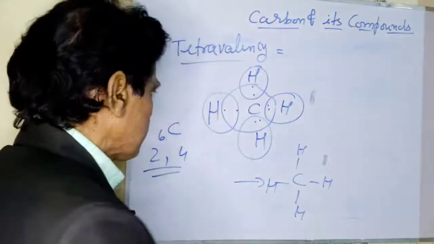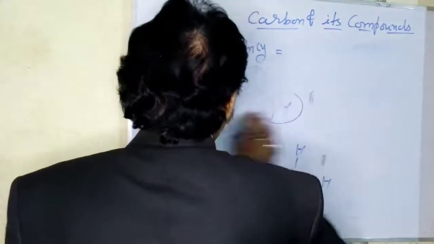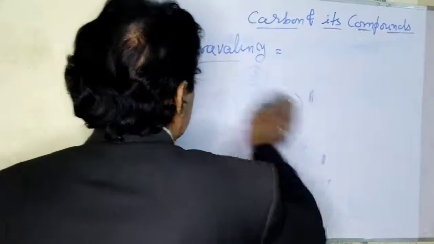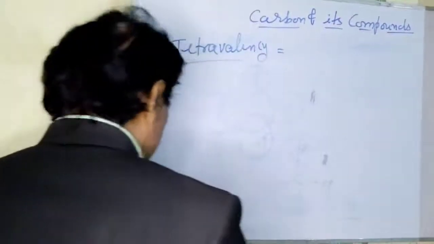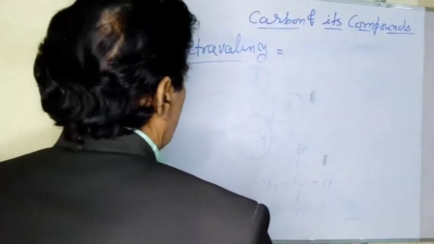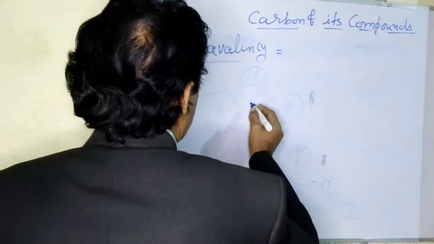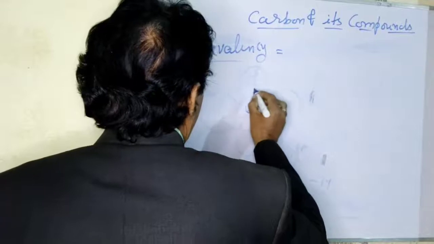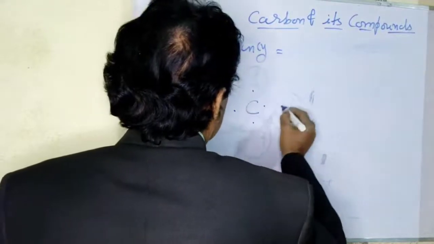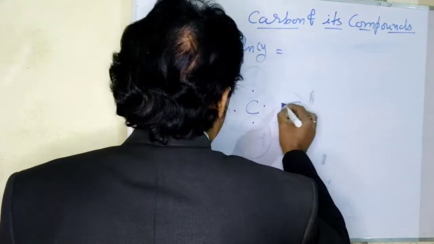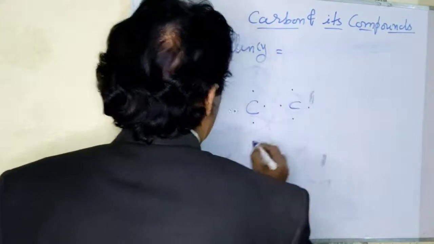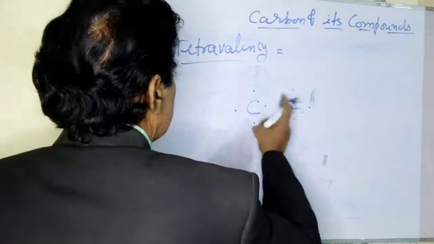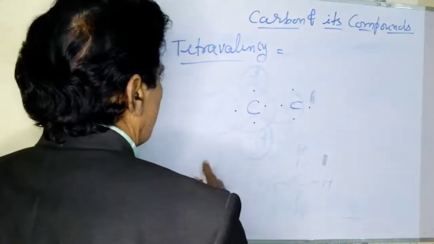See here, suppose an ethane molecule is going to form. If we want to write the electron dot structure of ethane, how do we express this? There are 4 valence electrons of each carbon atom.